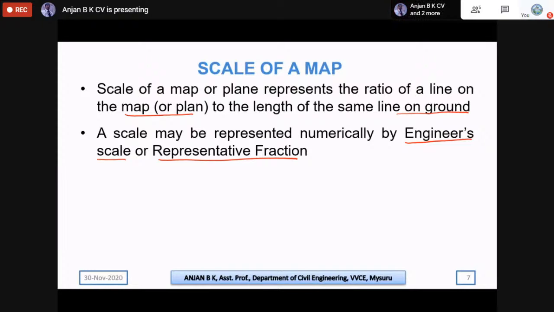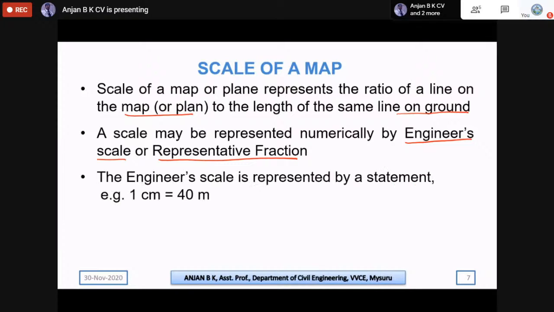One is the engineer scale, and the other is represented with a representative fraction. In the engineer scale, the scale is measured in terms of centimeters on one side and meters on the other. Here there is an example: 1 centimeter represents 40 meters, where 40 meters is the actual distance measured on the ground. So we can say this is like 1:40, representing in engineer scale.